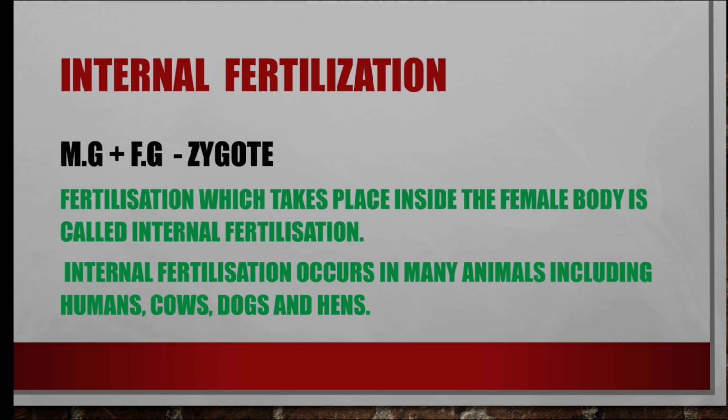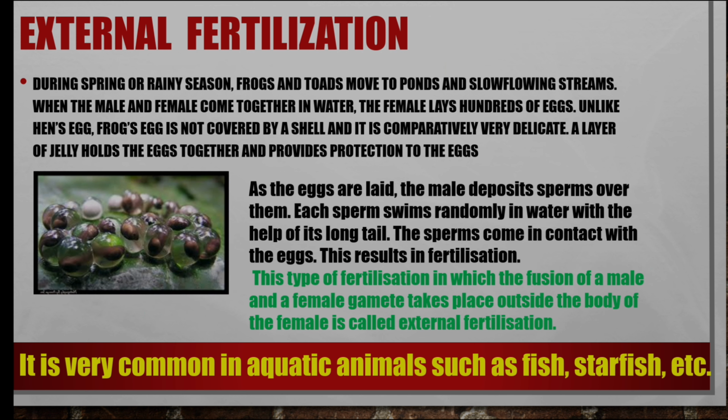Simple. What is fertilization? The fusion, the joining of male gamete and female gamete to form a zygote, that is known as fertilization. And what is internal fertilization? That fertilization which takes place inside the female body is called internal fertilization. For example, dog, cow, humans, hens. Now we are going to discuss external fertilization.